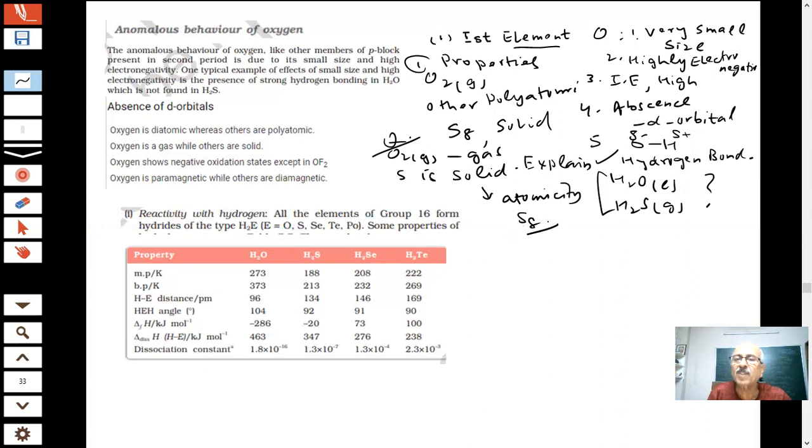Van der Waals force of attraction will be very high in this. Sir, it will have a very high covalent bond. No, it is van der Waals force of attraction; nothing is covalent here between these sulfur molecules. Sulfur is 8, so these particles will have very large mass. So the attractive van der Waals force will be very large in sulfur as compared to oxygen.